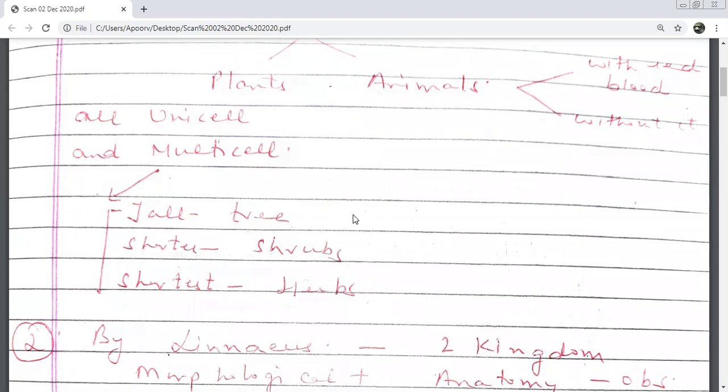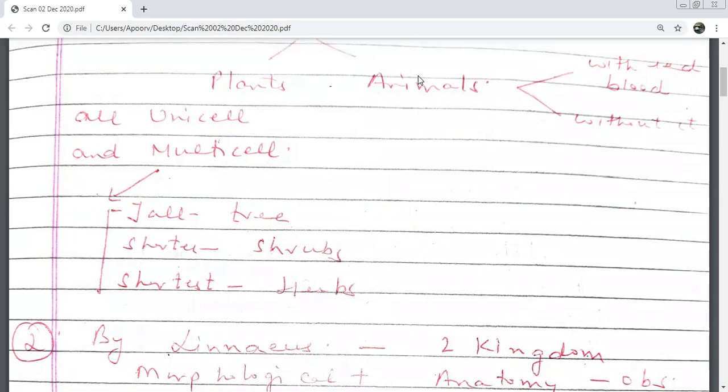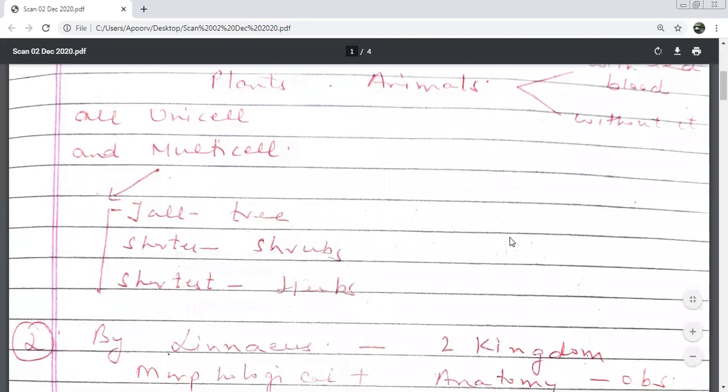The tallest ones he called Trees. The middle shorter ones were known as Shrubs, and the shortest ones are what we call Herbs. Now, the second classification which came was by Linnaeus.